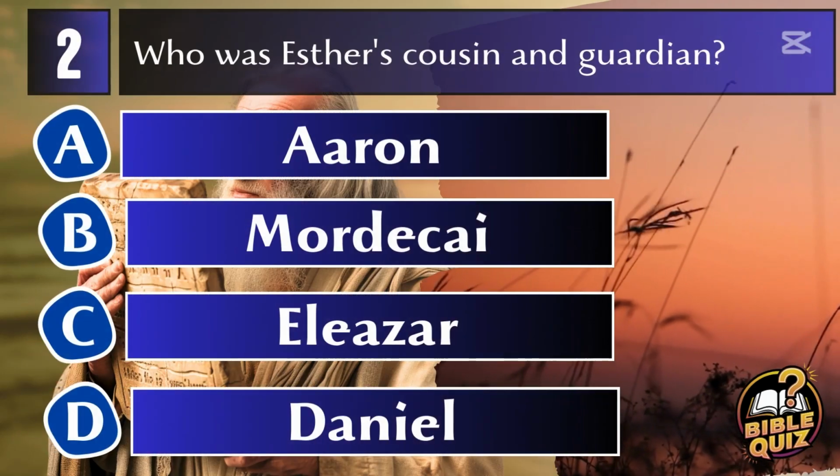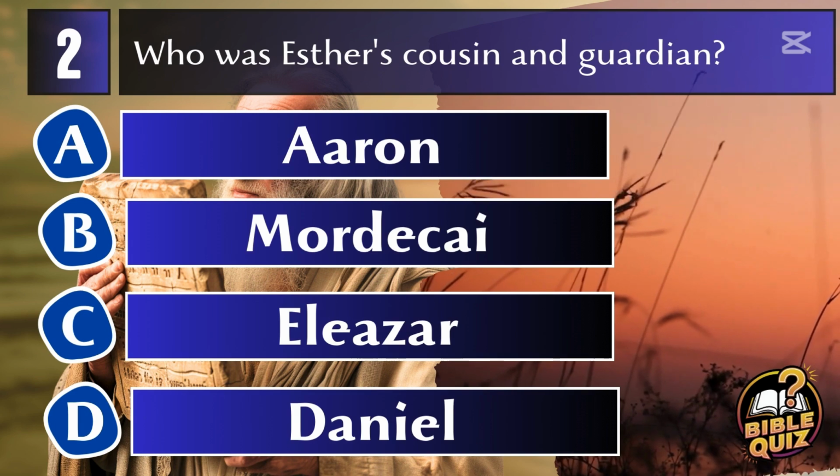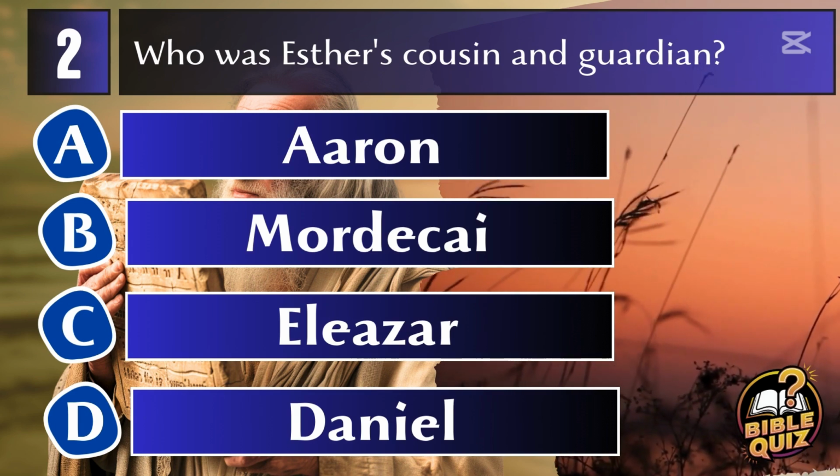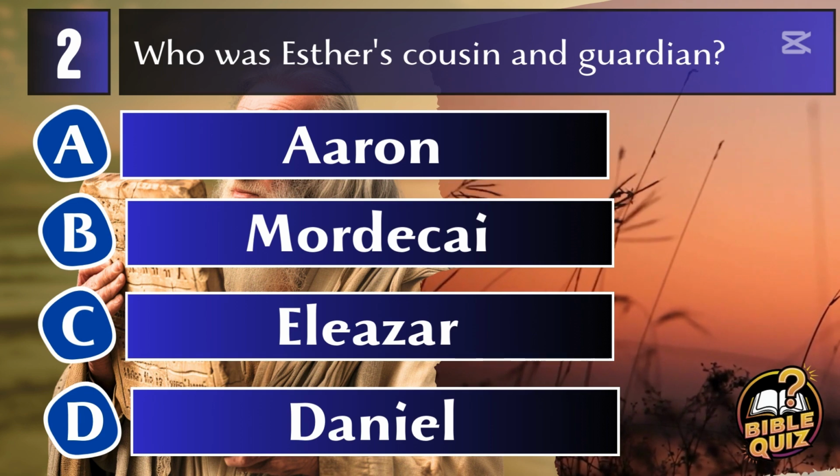Question 2. Who was Esther's cousin and guardian? A. Aaron. B. Mordecai. C. Eleazar. D. Daniel.